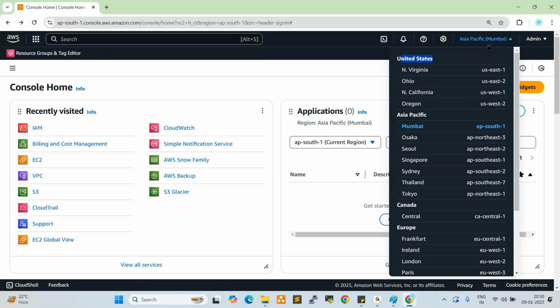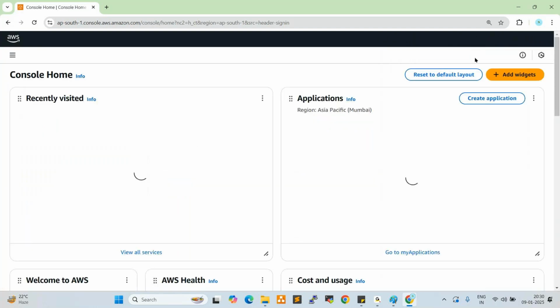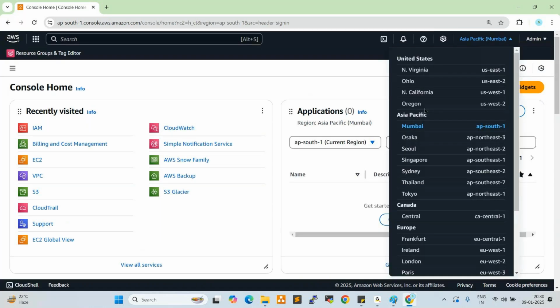Okay, so better you can select Mumbai data center here, or else you can select Ohio, also fine. So better you can use Mumbai. Okay, yeah. Next one.